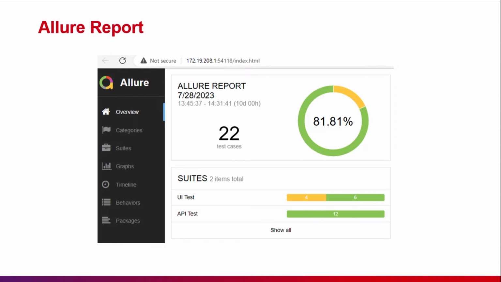Allure report is very popular, and it's used as the report for this automation framework. It can show us the detailed information of the test execution clearly. We're also able to review the history of a test case and the detailed test steps of it. If the test case is failed, we will have the screenshot which helps us investigate the issue easily.